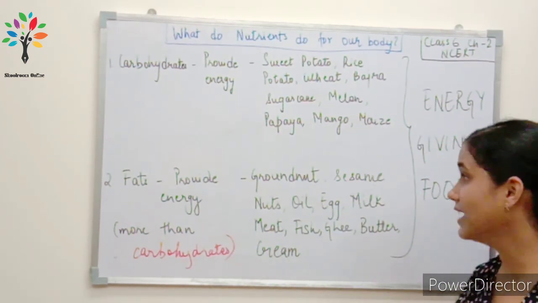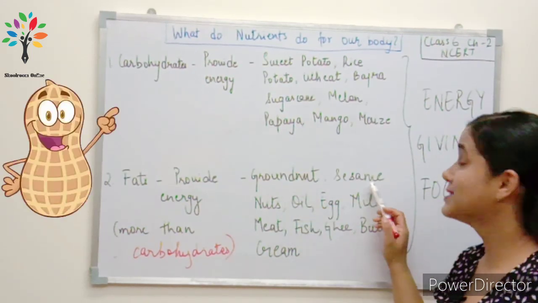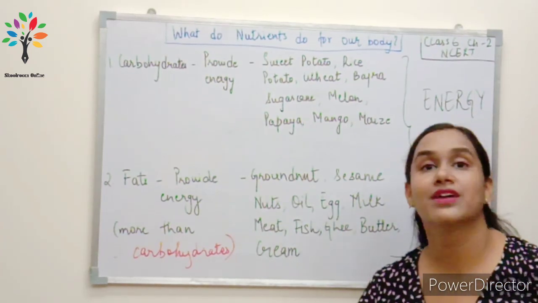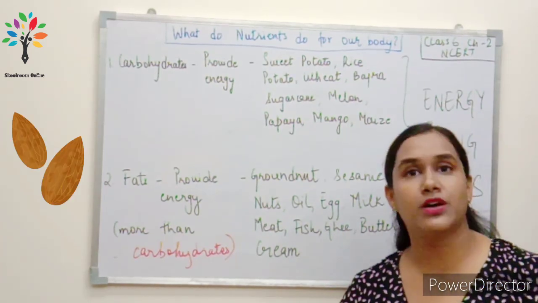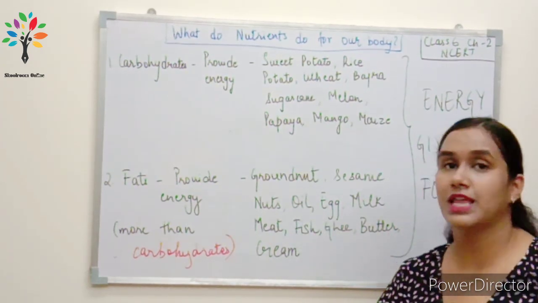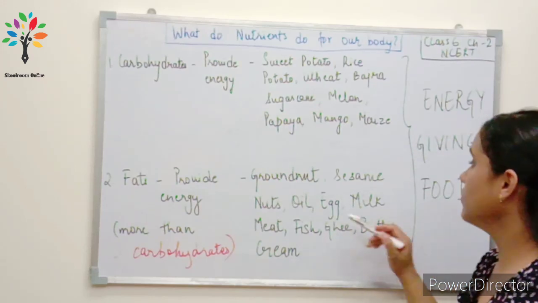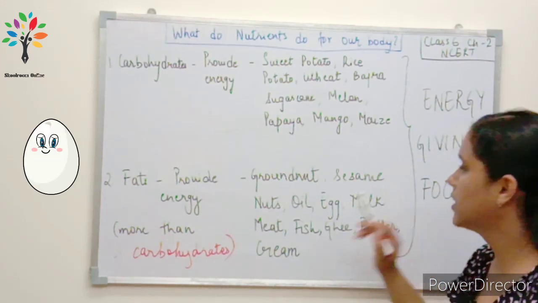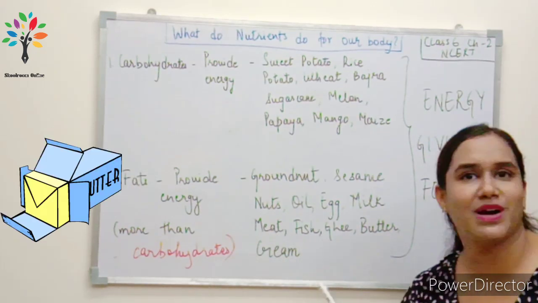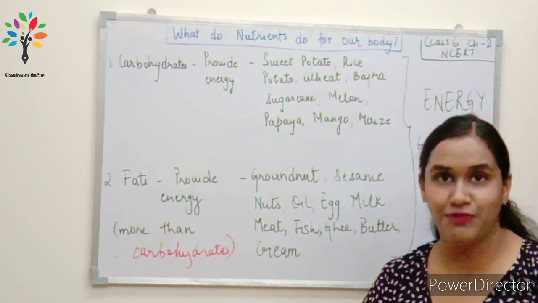From where do we get fats? We get fats from groundnut, sesame or til, nuts like cashew, almonds, walnut. Okay, oil, different kinds of oil that we use like mustard oil, sunflower oil, groundnut oil, egg, milk, meat, fish, ghee, cream and butter, of course. All these are sources of fat.